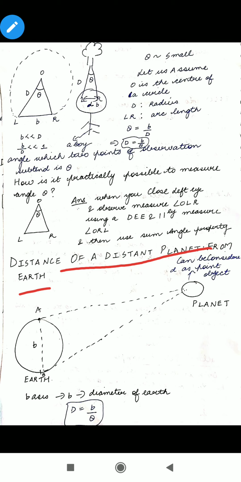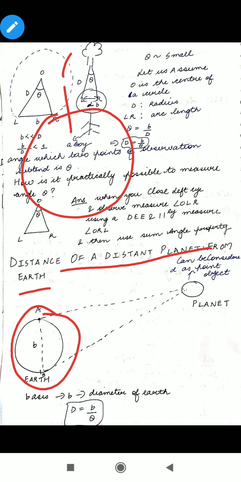What they do is, on Earth they take two diametrically opposite points. Means if this is Earth, they are going to take one point here, A, from where they are going to observe that planet, and from here they are going to take one point B. From here also they are going to observe that planet, and then they are going to apply the similar thing.